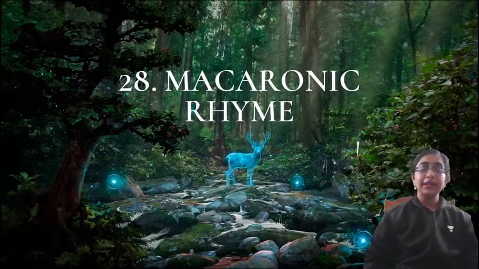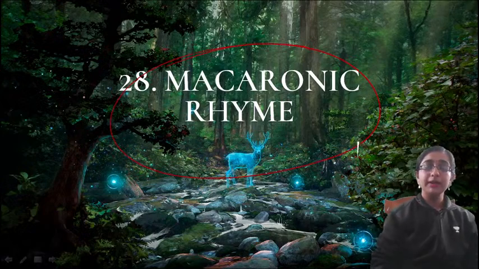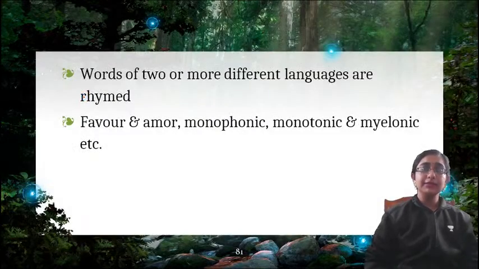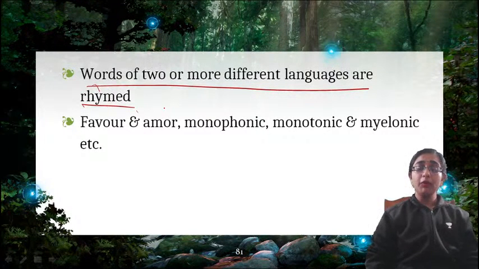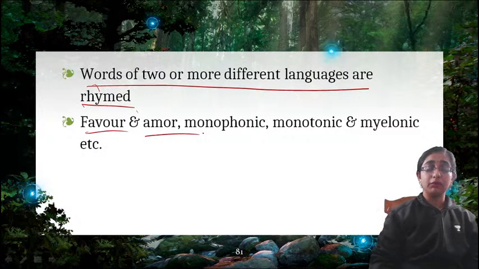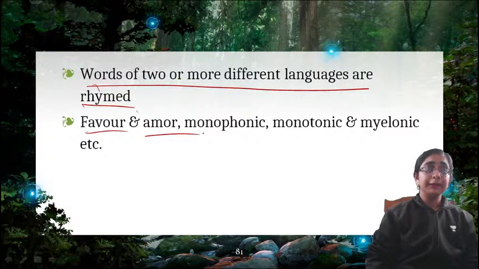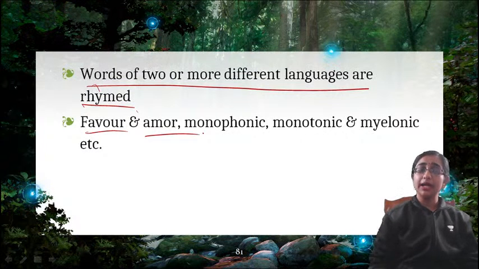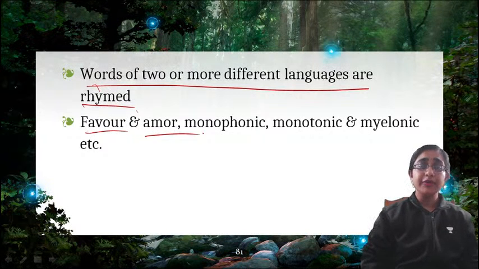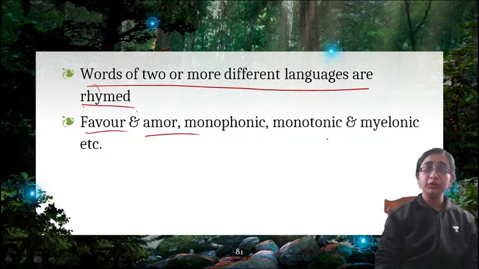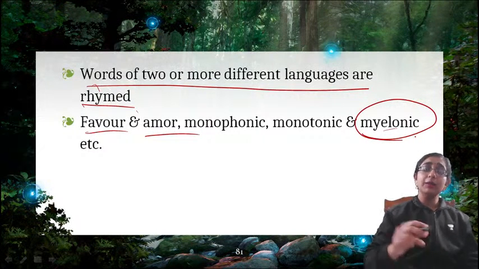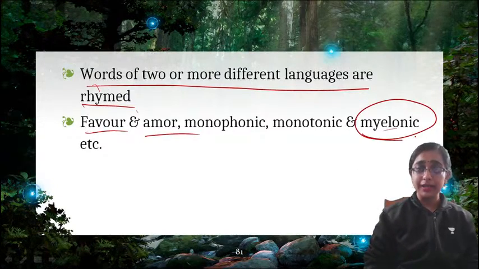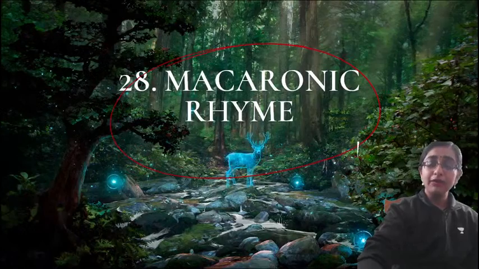Now, what next? Macaronic rhyme. What is macaronic rhyme? Macaronic rhyme means words of two or more different languages are rhymed. Faber and amour. So amour is not an English word, right? Amor vincit omnia, it's a Latin word. So an English word is rhyming with a Latin word, almost close rhyming. Faber, amour. Then monophonic, monotonic and meolenic. Now meolenic is not an English word, right? So when words of two or more different languages are rhymed, it is called macaronic rhyme.